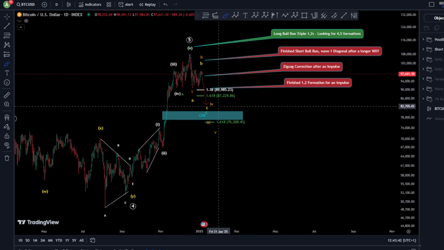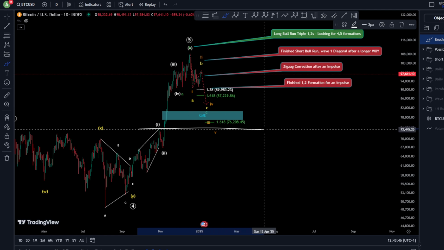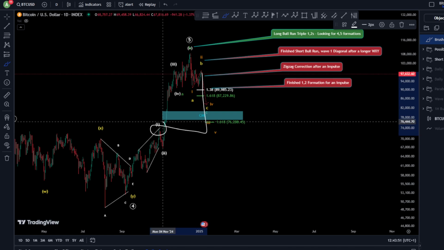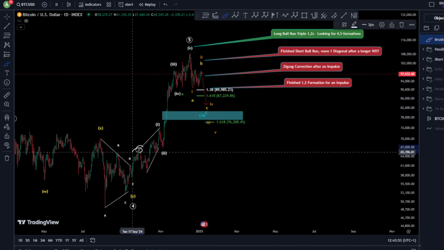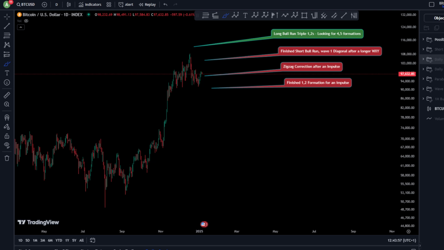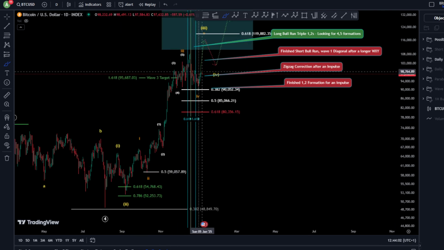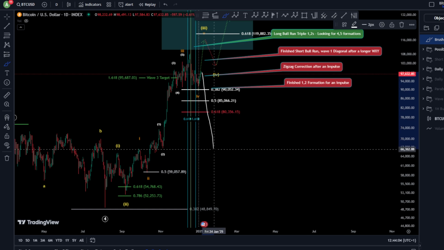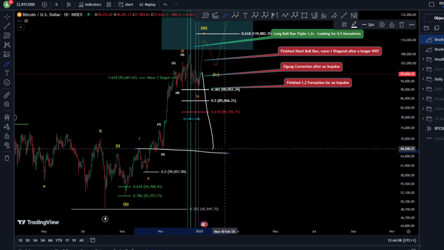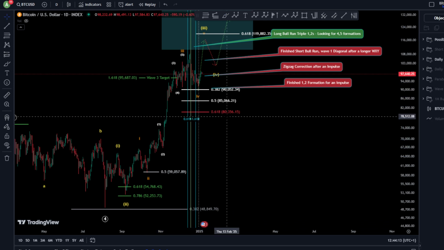And this is, of course, very optional because the invalidation of this bull run is at almost 73,400, where the price action might interfere with your wave 1 or even this wave 1, because currently we are in the orange scenario. So you need the price action to interfere with this wave 1 here, which is at 66,500 actually, to invalidate an impulse.